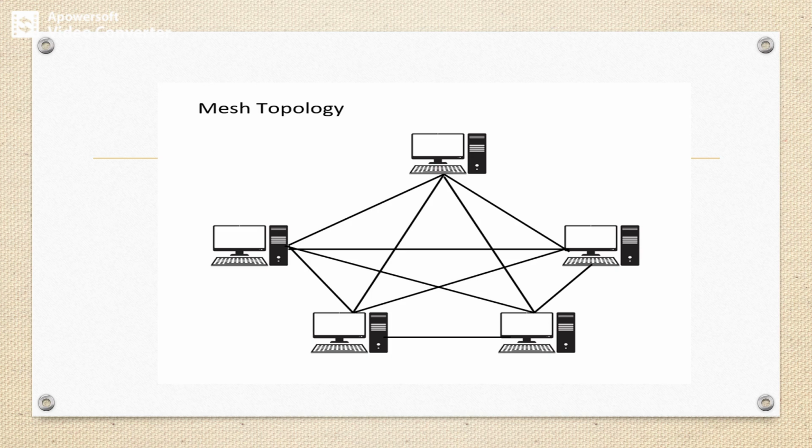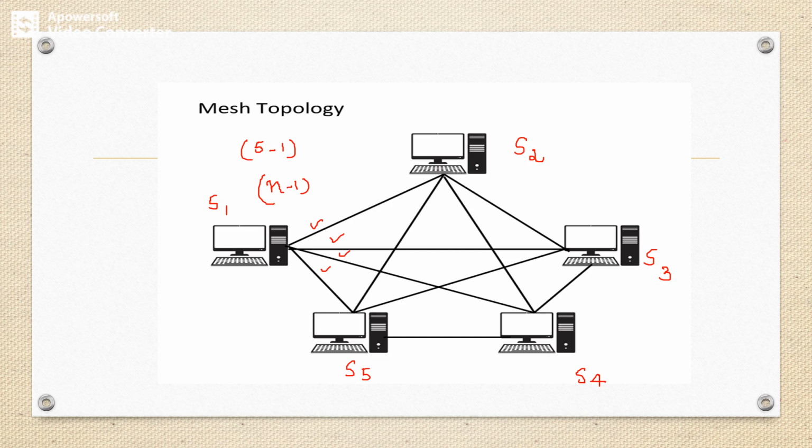Here we can observe that we have 5 stations. We can name the stations S1, S2, S3, S4 and S5. Station S1 has 1, 2, 3, 4 connections. That is n minus 1 connections. The total number of stations is 5, so 5 minus 1 connections.